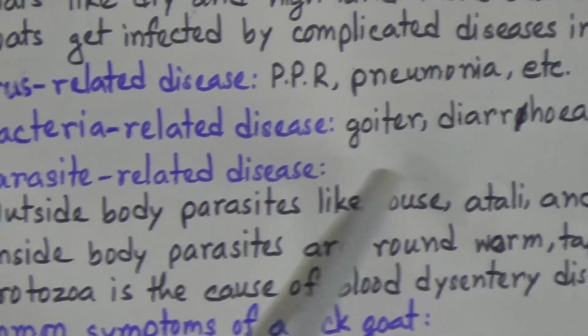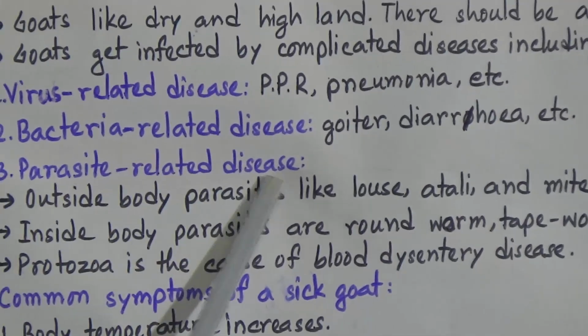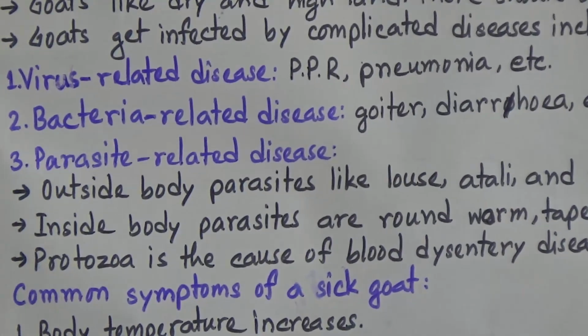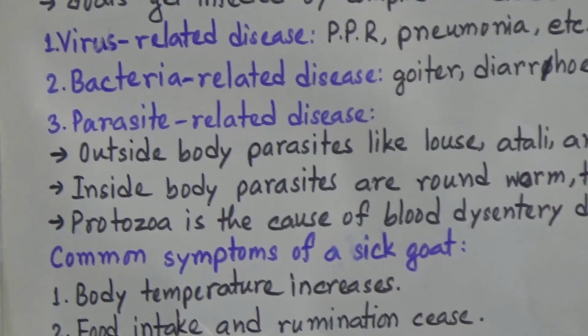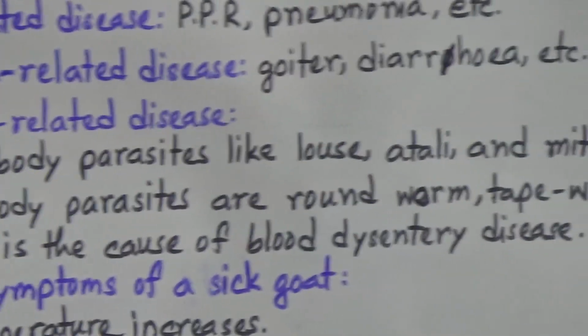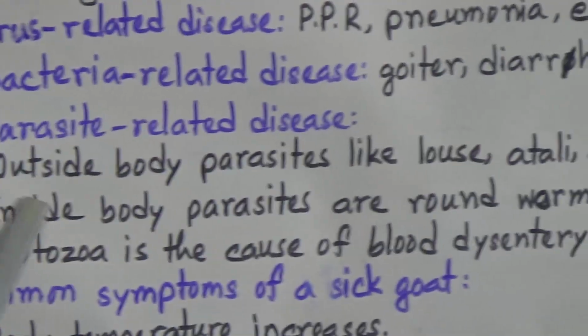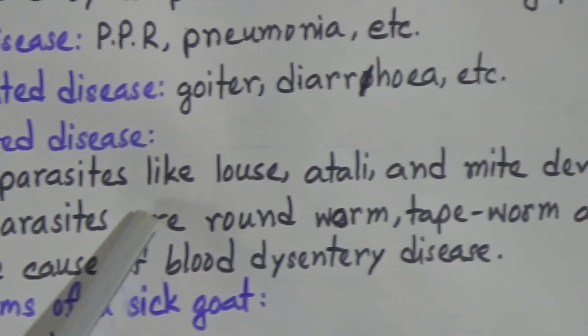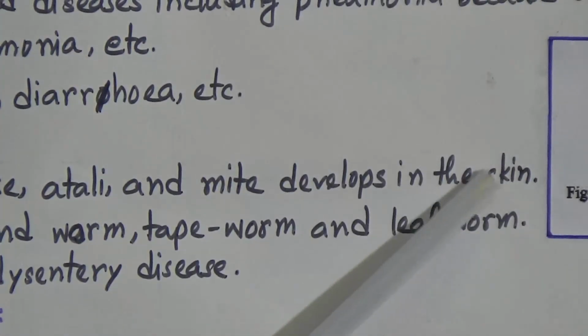Now, next one: bacteria related diseases like goiter, diarrhea, etc. And another one is parasite related disease. There are different types of parasites, and we can get two types of parasites. One is outside body parasites and another is inside body parasites. Outside body parasites are louse, atali and mite, which develop in the skin.